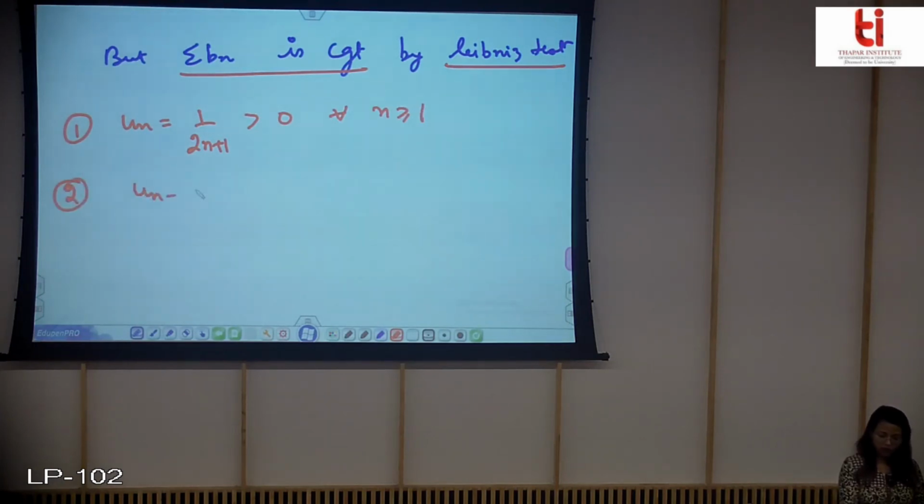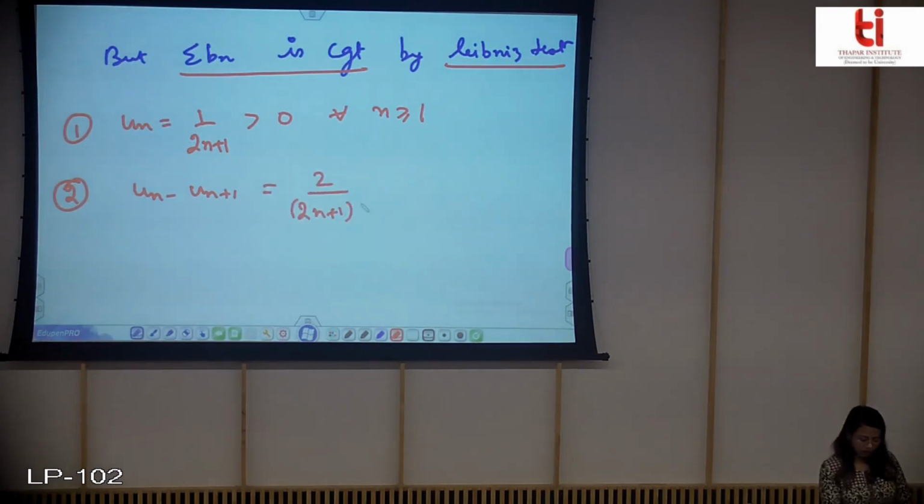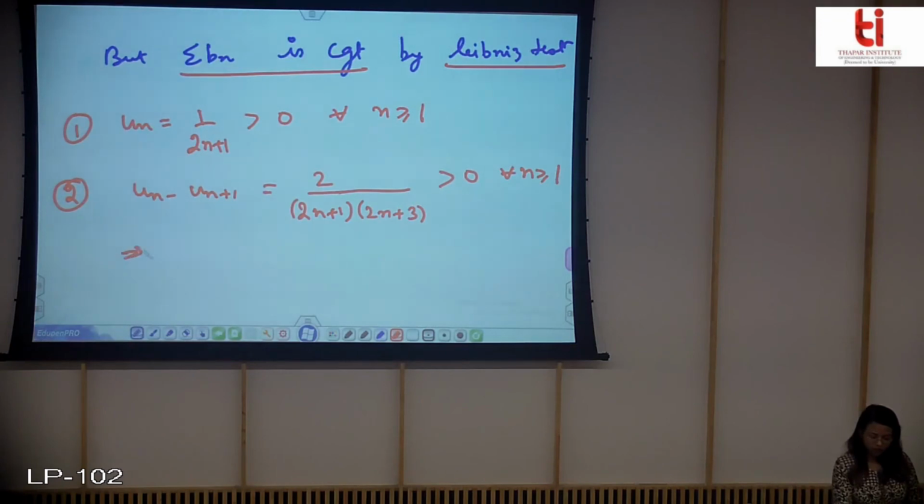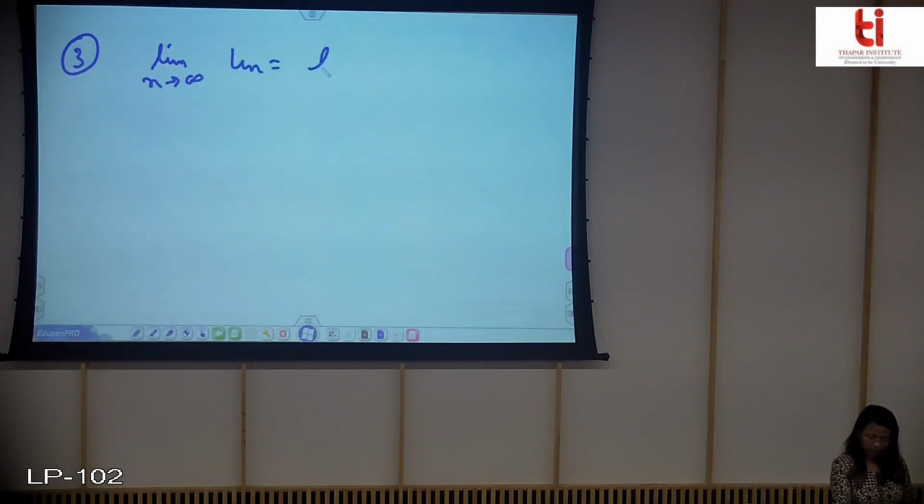Secondly, Un minus Un plus 1 is equal to 2n plus 1 and 2n plus 3, which is greater than 0 for every n greater than or equal to 1. This implies that Un is greater than Un plus 1. This is the first condition, the second condition is satisfied, and the third condition is limit n tending to infinity Un will be equal to 0.